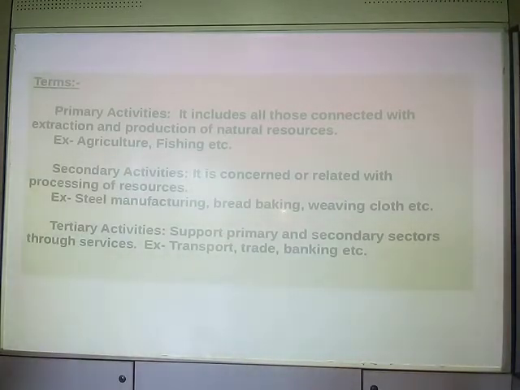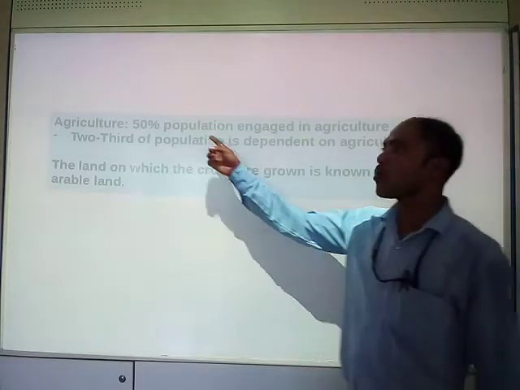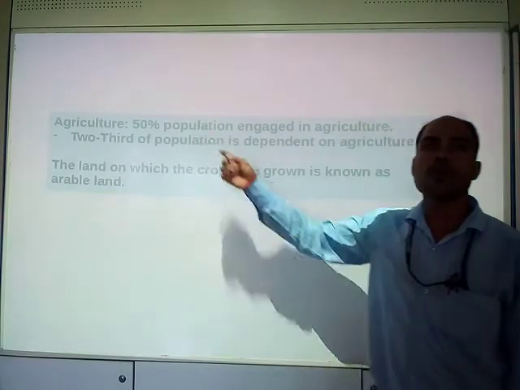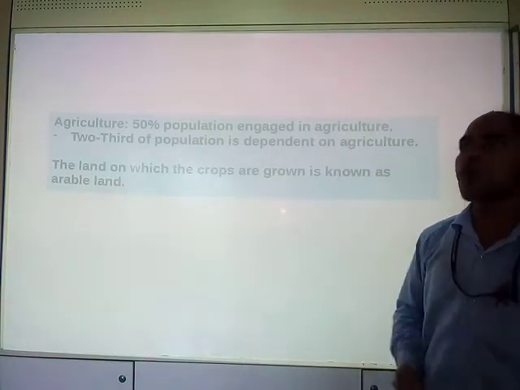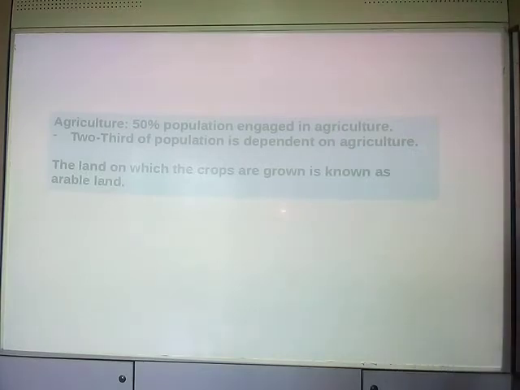Okay? Now moving on to the next after activities. Agriculture. We need to learn about agriculture as the chapter's name is. 50% of the country's population, half of the population, is engaged in agriculture. That means they carry out agricultural activities.